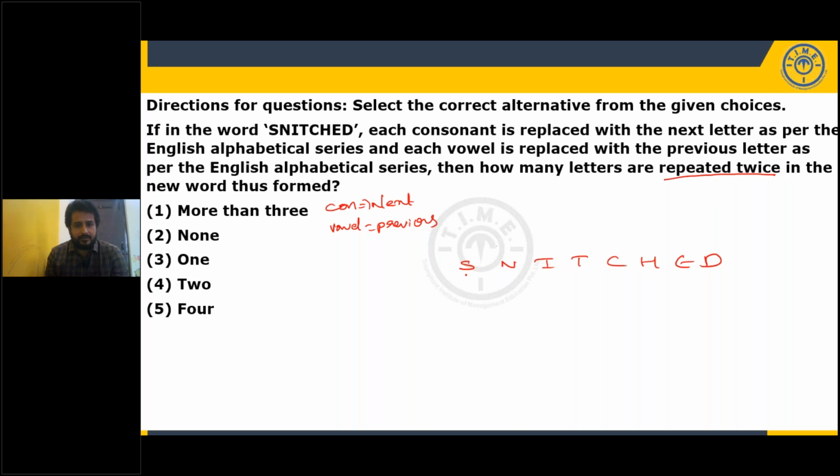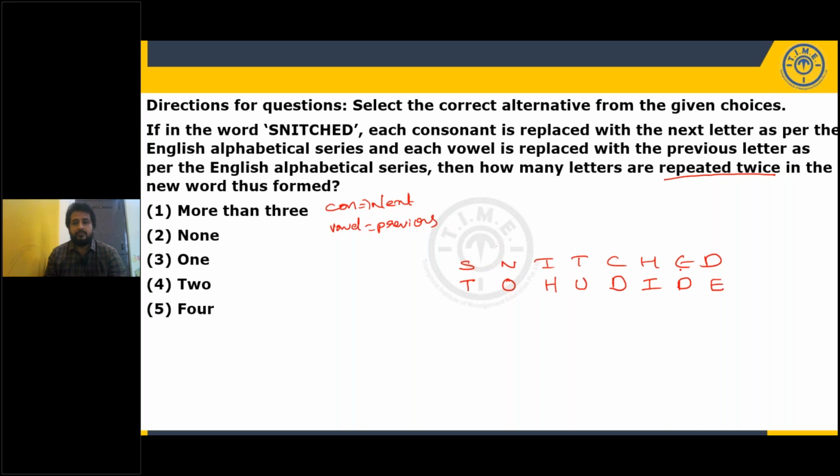But apply the conditions. S is a consonant, so next letter is T. N, next letter O. I is a vowel, previous letter, so H. T is a consonant, so next letter U. C is a consonant, so next letter is D. H is a consonant, so next letter is I. E is a vowel, so previous letter is D. D is a consonant, so next letter will be E.